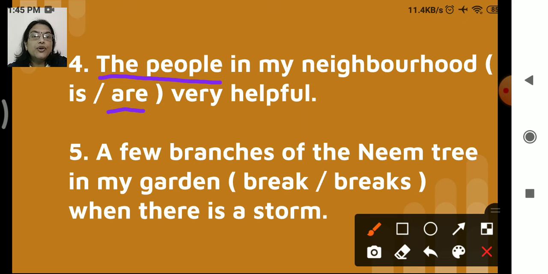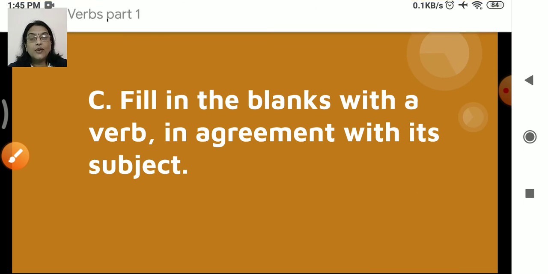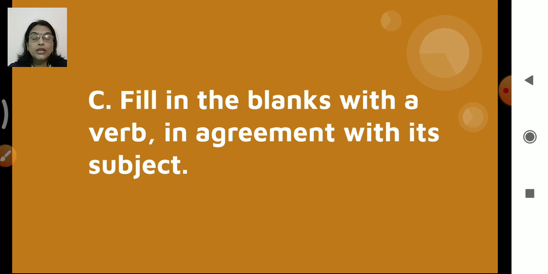Fifth one. A few branches of the neem tree in my garden break when there is a storm. Okay, so we are talking about what? Few branches of the neem tree in my garden. What will come? Break, right? Few branches. We are talking about branches, so plural. So our verb also will be plural. So it is break. Got it? Okay, now the next exercise. Fill in the blanks with a verb in agreement with its subject.